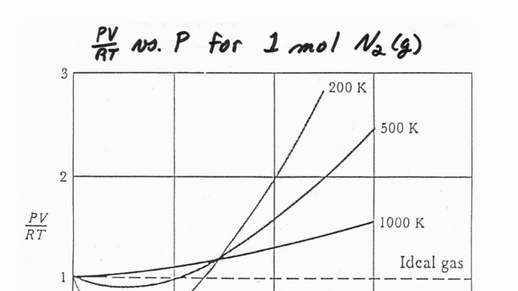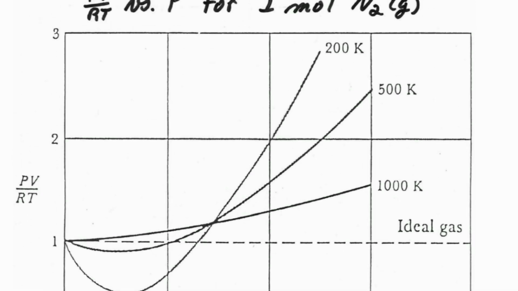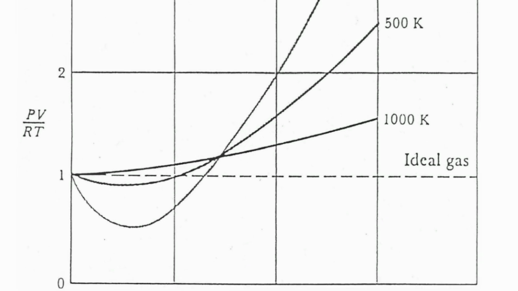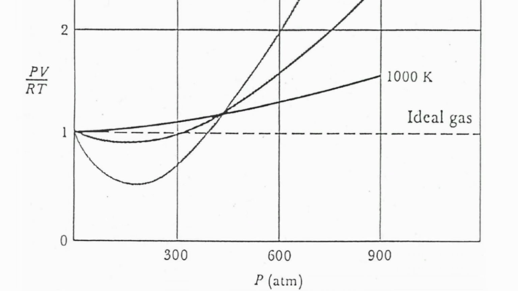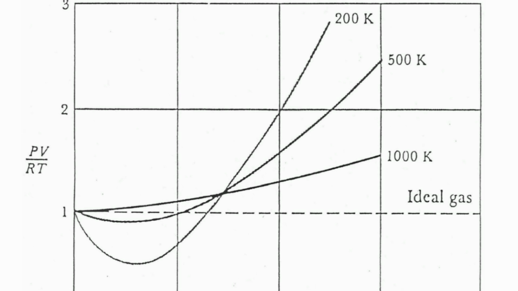PV over RT for 1 mole of gas. These are some graphs. When the value is 1, it shows an ideal gas. The ideal gas will show this path, while real gases show like this. Some show straight, some show curved graphs.